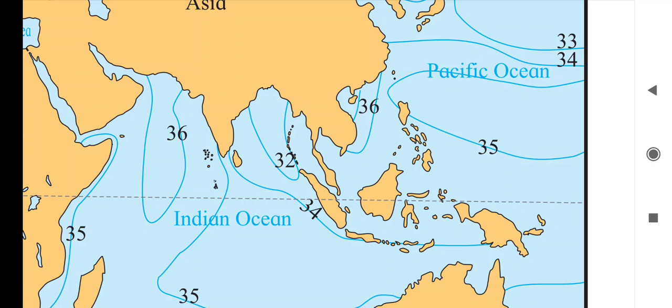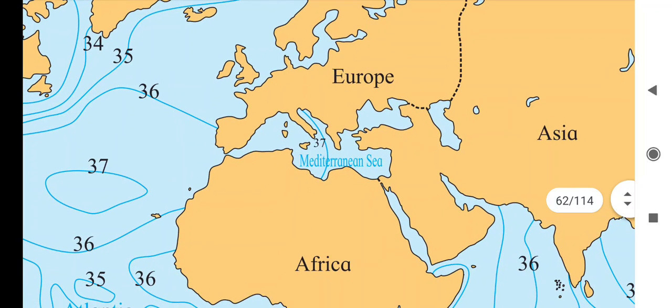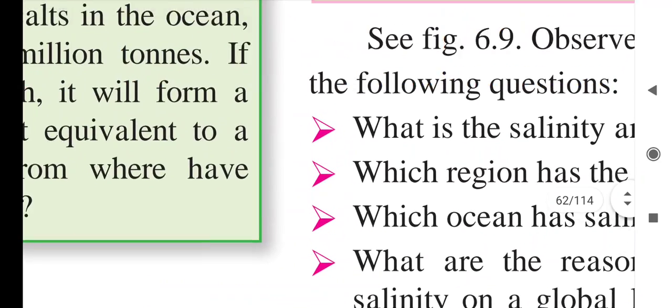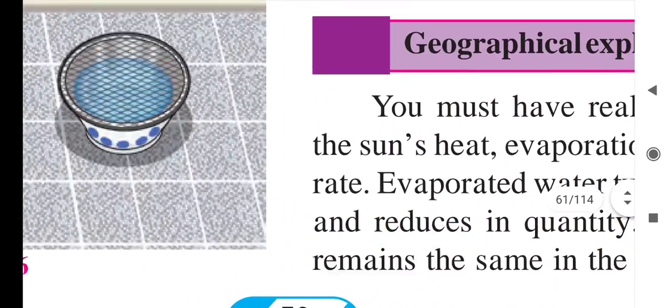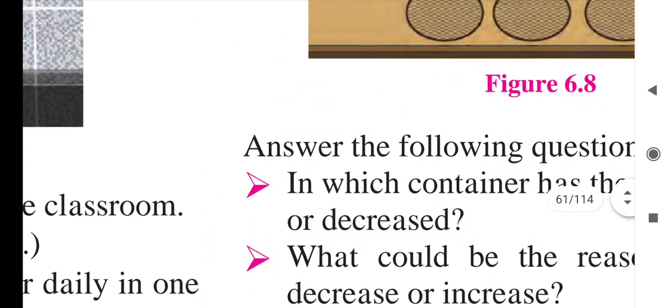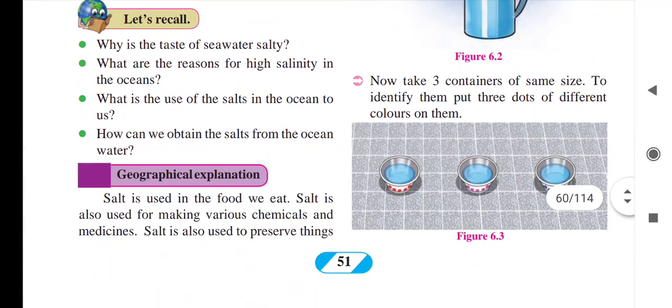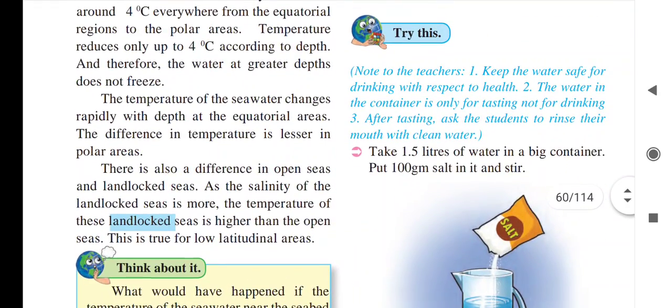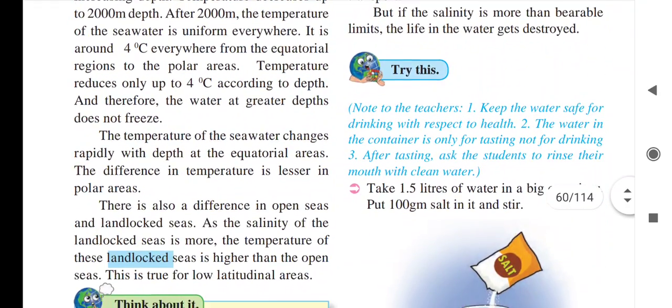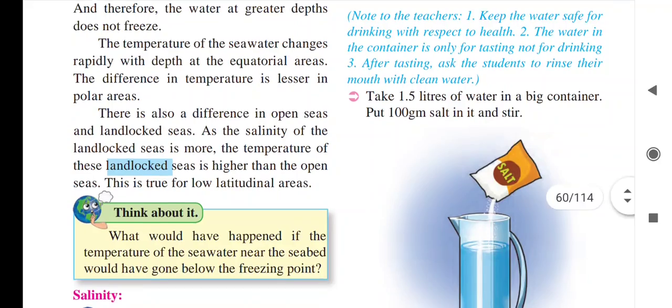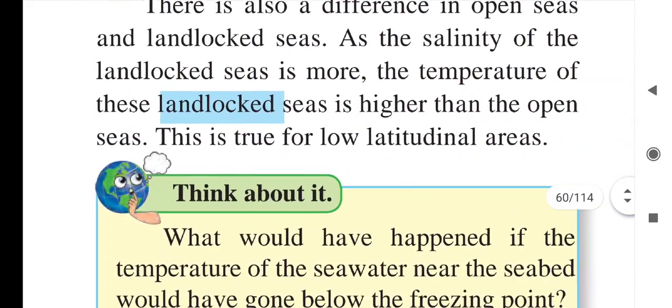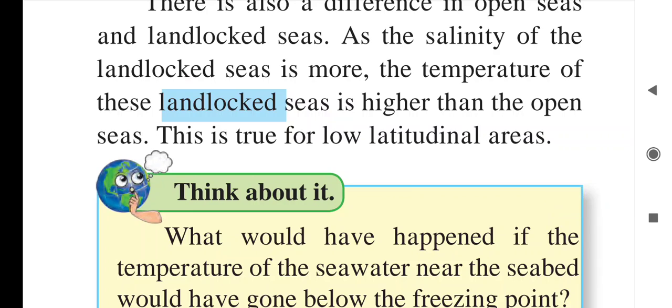So here salinity will be less, and there salinity will be more, because the amount of fresh water entering is very less. So in the landlocked areas salinity will be higher, and in the open sea salinity will be reduced.